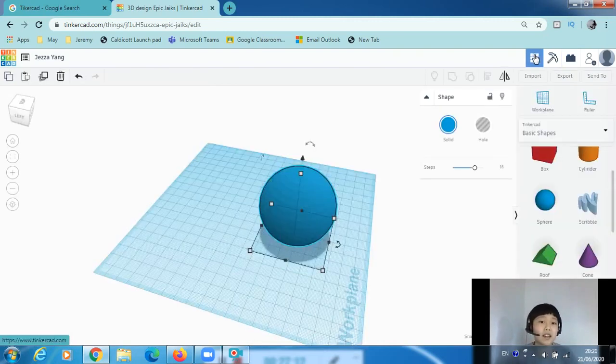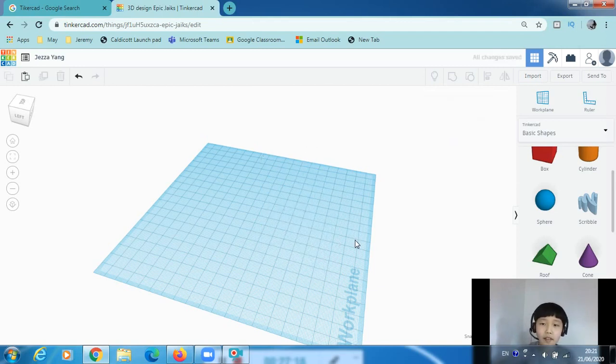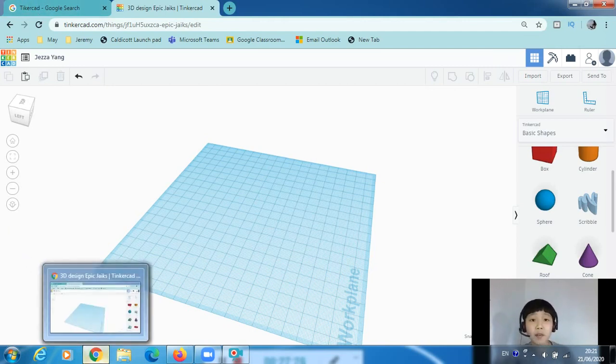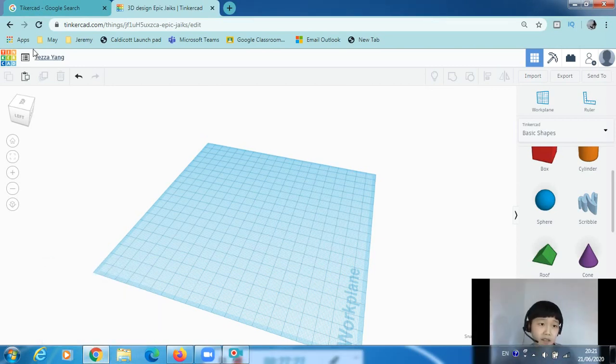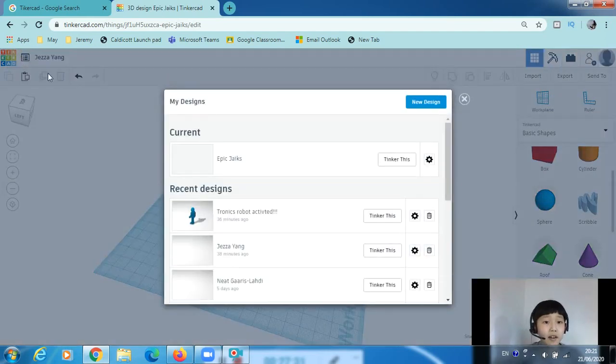So yeah, Tinkercad is an amazing website. It supports Minecraft and Lego. And supports, let's say, Professor Silly Name website. That's not even a website, but I'm going to show you the different designs I've done.